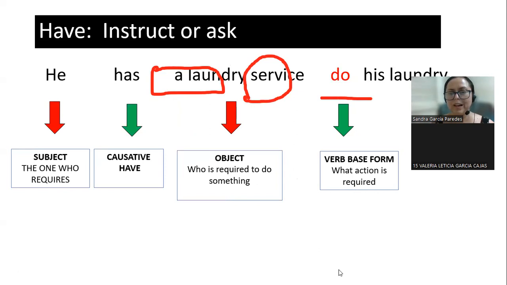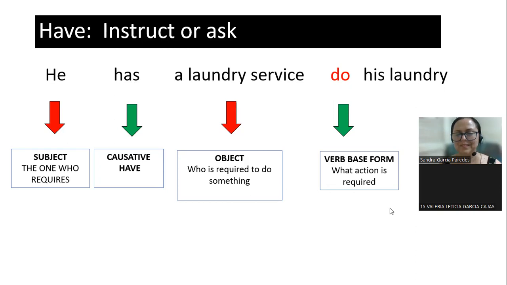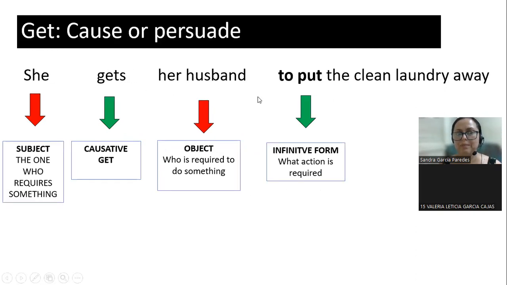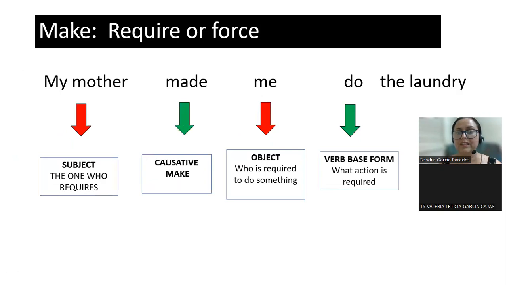Could you read number 2, Valeria? Have, instruct, or ask. He has a laundry service, do his laundry. Very good. So take a look at this. The structure is the same.